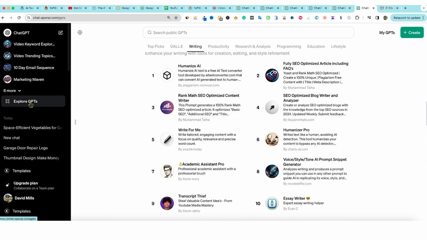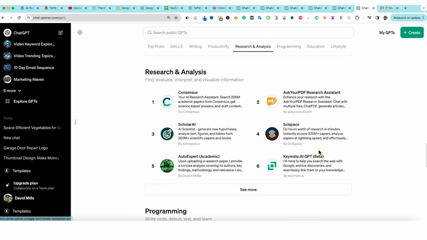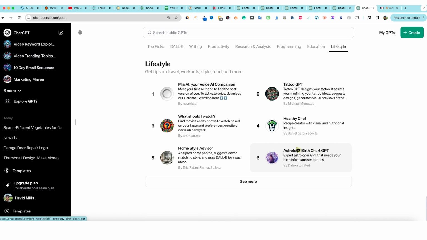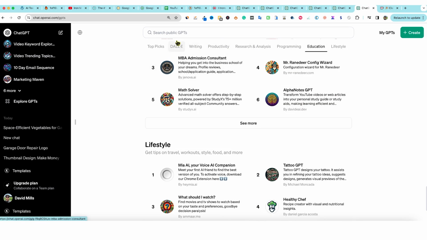It just came out, and you go to explore GPTs. There's probably thousands of these in here right now, and it just opened up because people have been using GPTs and creating them for the last couple months since they've been available. And so there could even be tens of thousands. We don't know. They don't give us a tally over here, but I can just see by looking at this how many they actually have in here. I do like that you can sort these out over here. You can look at the top picks. You can look at it by pictures and so forth. You can look at it by writing, productivity, research and analysis, programming, education, and lifestyle, or you can just type in your search bar right over here.